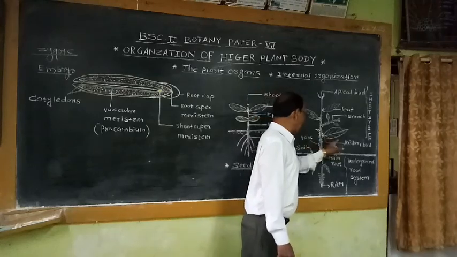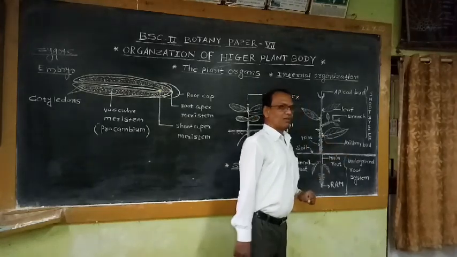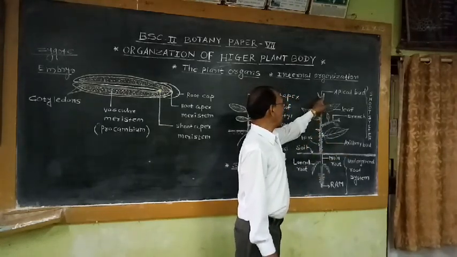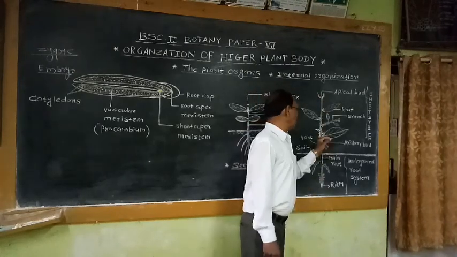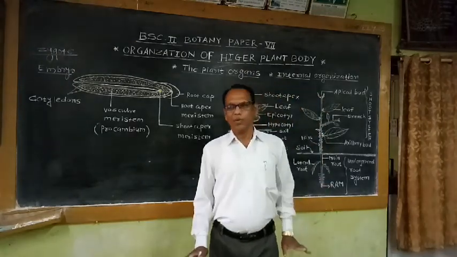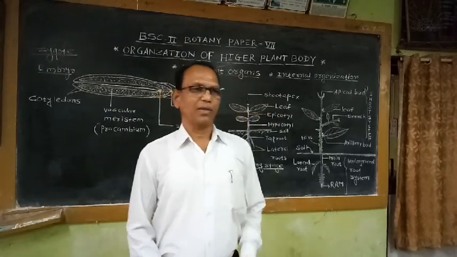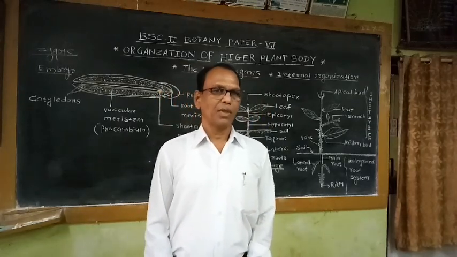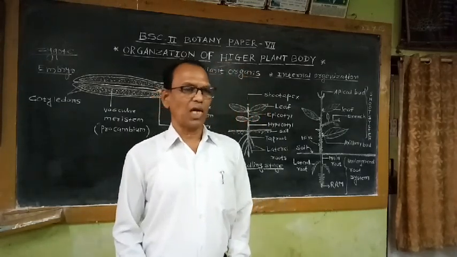Then in the axils of the leaves there are axillary buds. In the apical region there is the apical bud. When primary growth of the plant completes, then secondary growth starts.